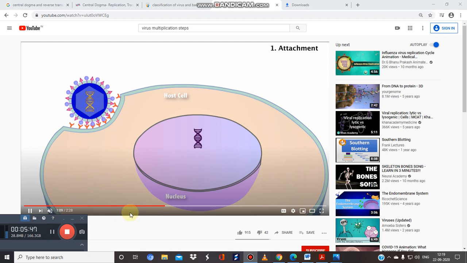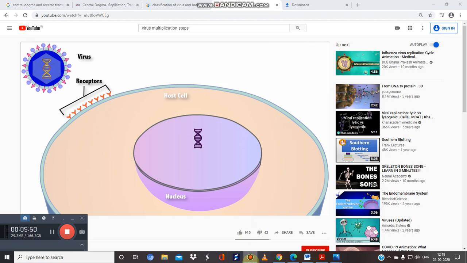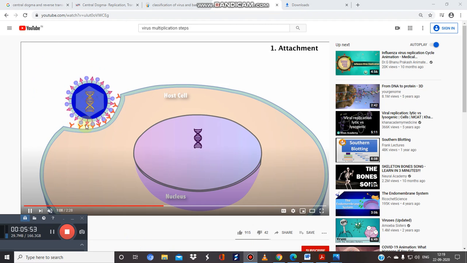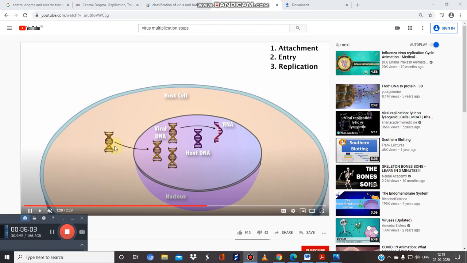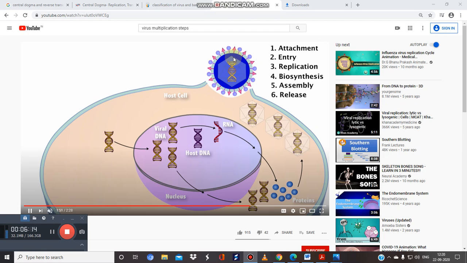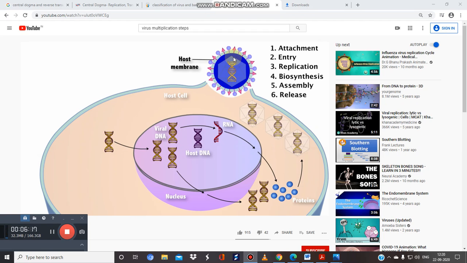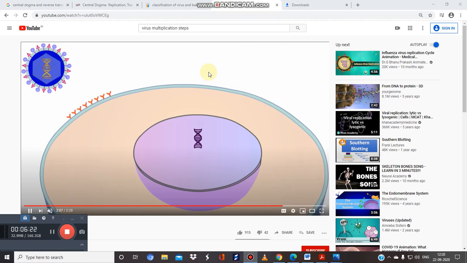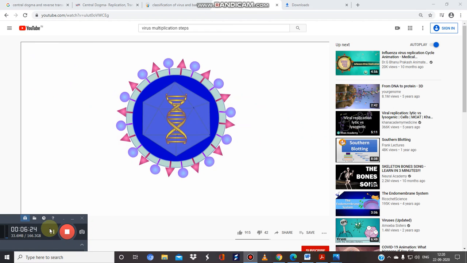So let's watch this video. The virus is entering into this particular receptor which is on our host cell. So first step is the attachment here. After attachment it will enter, and then replication, biosynthesis, and it will get assembled, and again it will get released out. In this way the virus will take over the host cell.